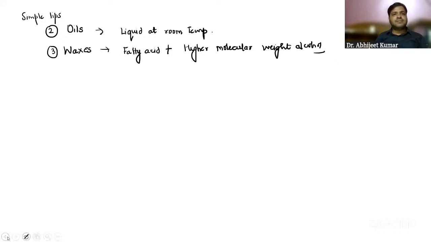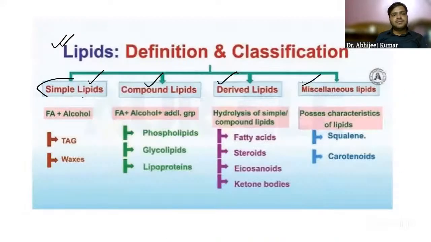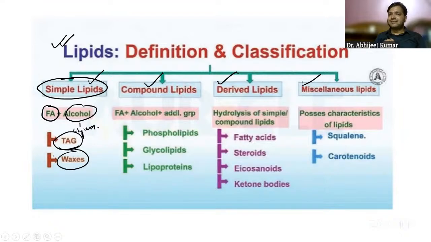So we have discussed the very first one, that is the simple lipids. Simple lipids are nothing but fatty acids plus alcohol. And the alcohol over here we have taken glycerol. We have triacyl glycerol and waxes, right? Wax is fatty acid plus higher molecular weight alcohol, right? So that was regarding the simple lipids.